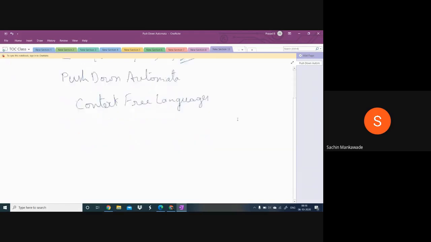That memory is nothing but the stack, or we can call it a push down store. This stack is used to push the elements or pop the elements. So we can store the elements or we can delete the elements from the stack. Okay? So take the notes.